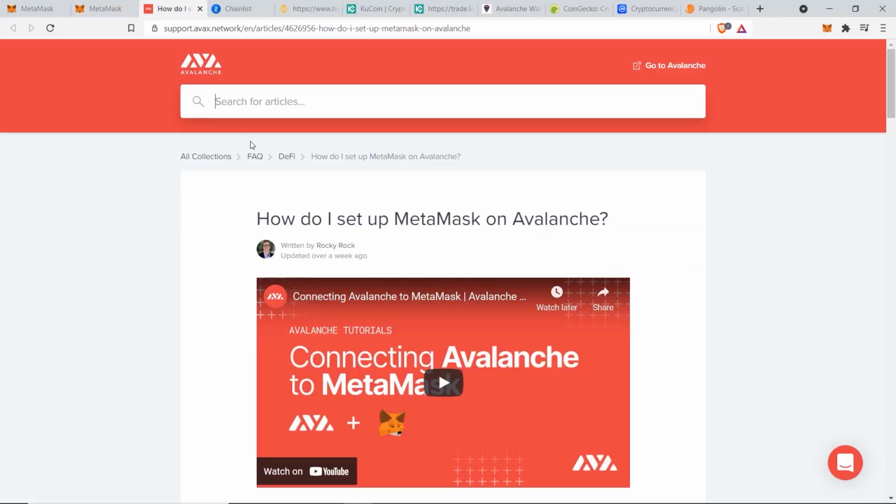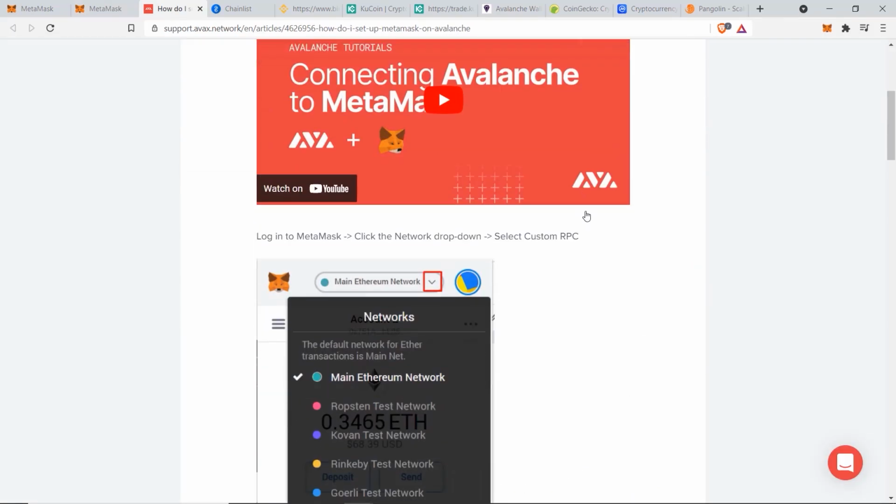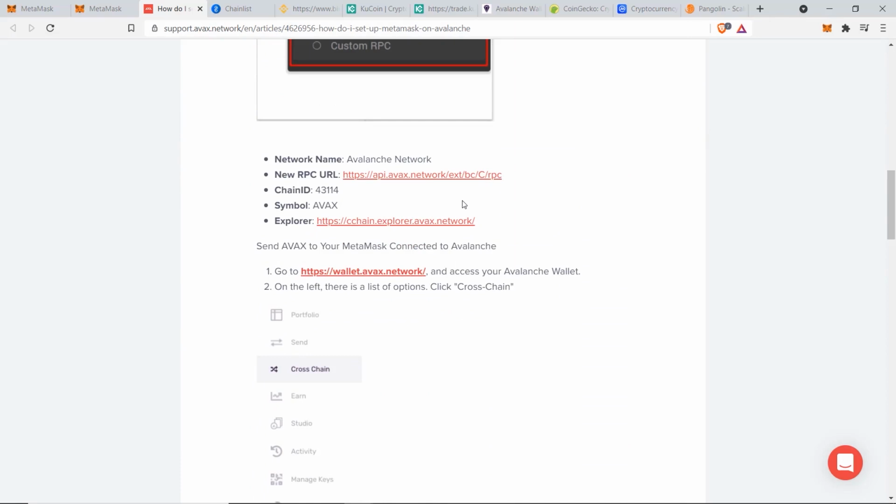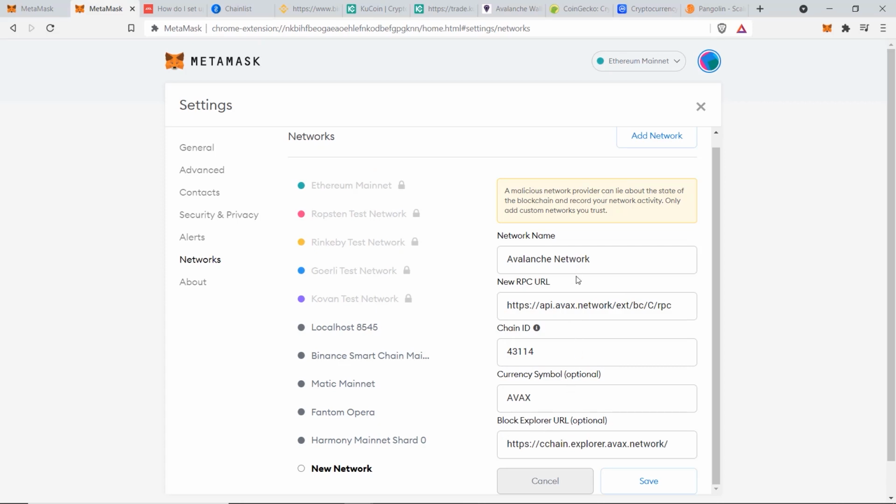And we can get that from this article, which is on Avalanche's official website. I will copy this information one by one now, but I will also leave this information in the description box so you don't have to go and find it yourself later. So now I copy all of this information, and once that is done and you've double checked that everything is correct, then you can click on save.